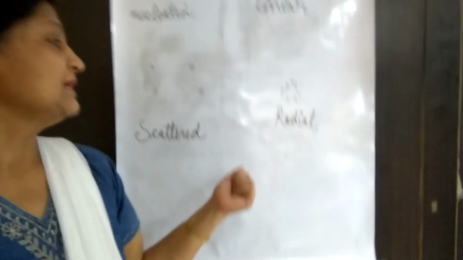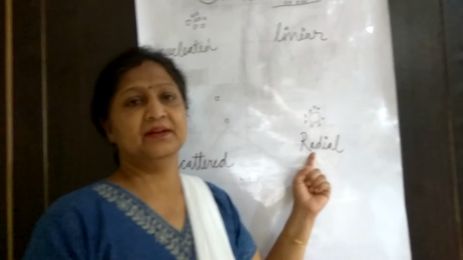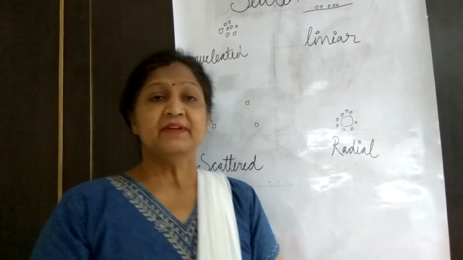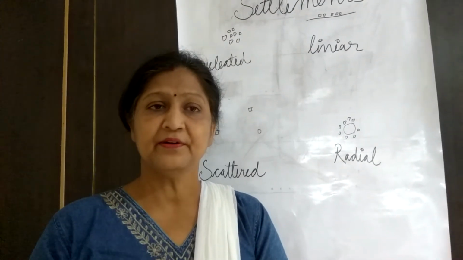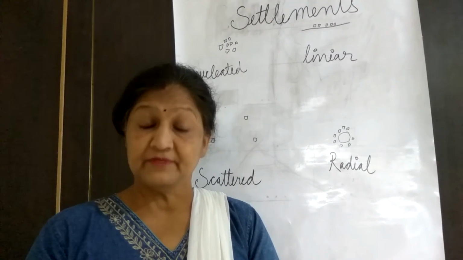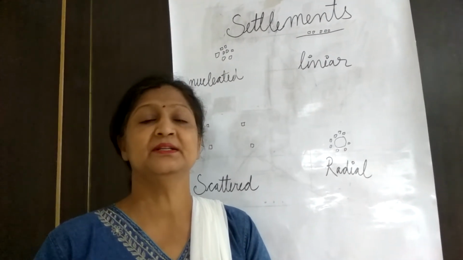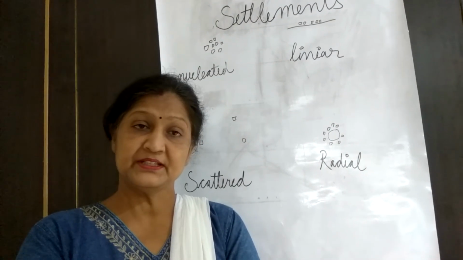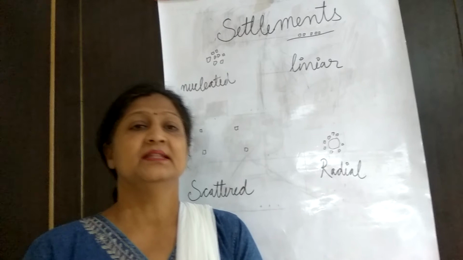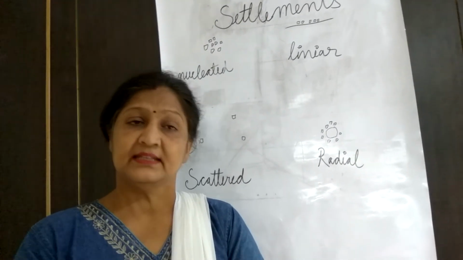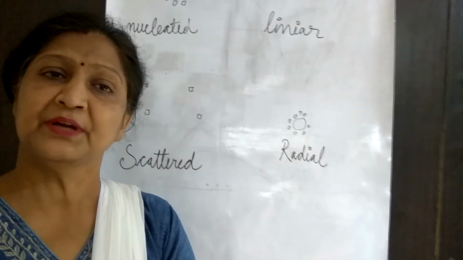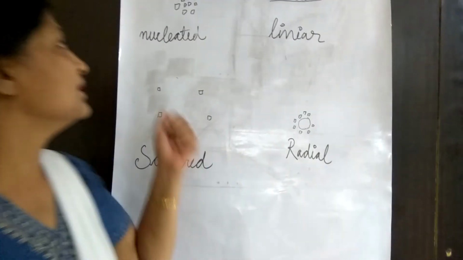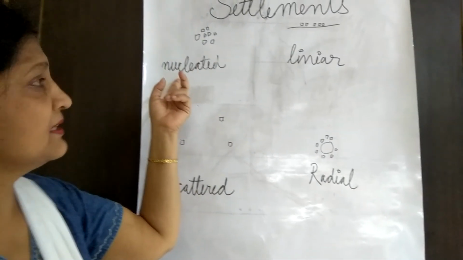Now the fourth type of settlement is known as radial settlement. Radial settlement is generally around one lake or one temple. When the settlement surrounds the lake, or when one temple is surrounded by the settlement, it is known as a radial settlement. If the temple or the lake is at the center of the settlement, it is known as a radial settlement.